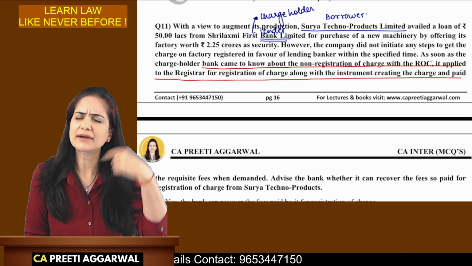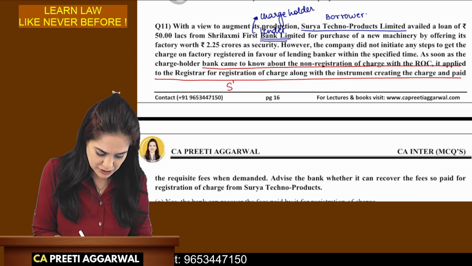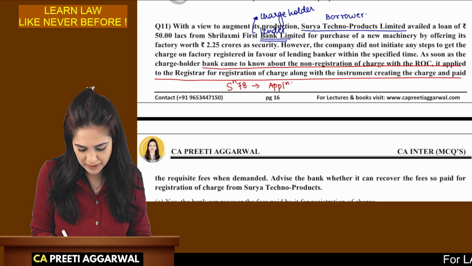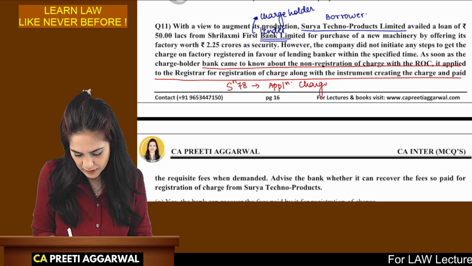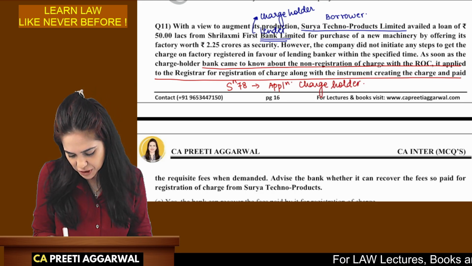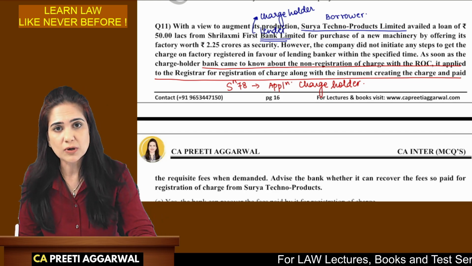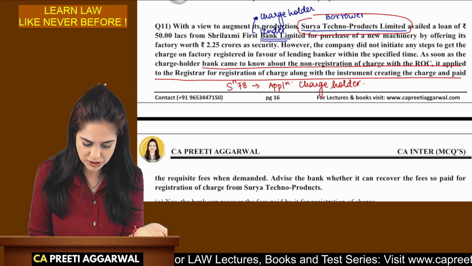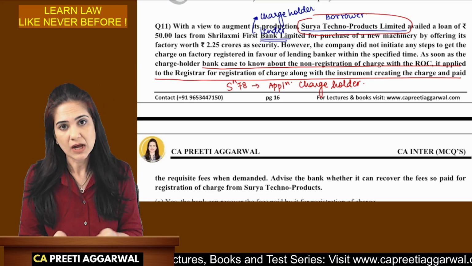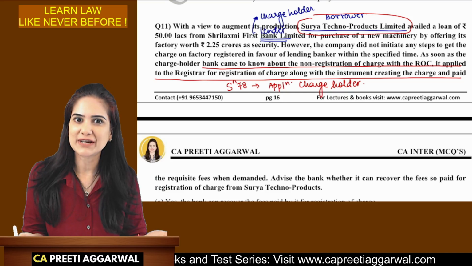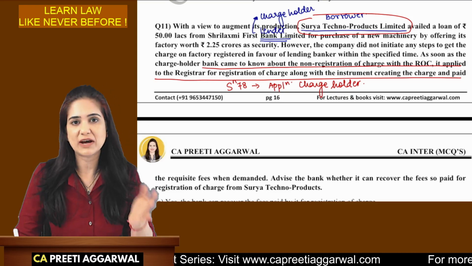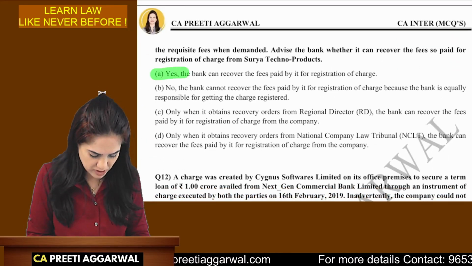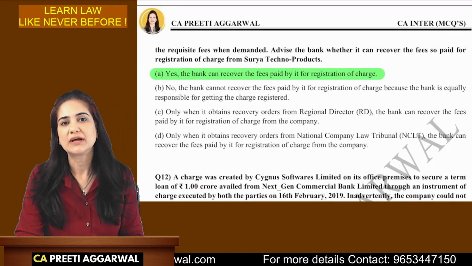Immediately, you should start recalling the provisions. Section 78 of the Companies Act talks about an application which is made by the charge holder. An application for registration of charge is made by the charge holder. Then in that case, yes, if the company is not registering the charge, then the charge holder can register it. But there are costs involved in registration. Now, if you commit a delay, you may have to pay some additional fees. So all that can be recovered from the company. So your correct option is option A.